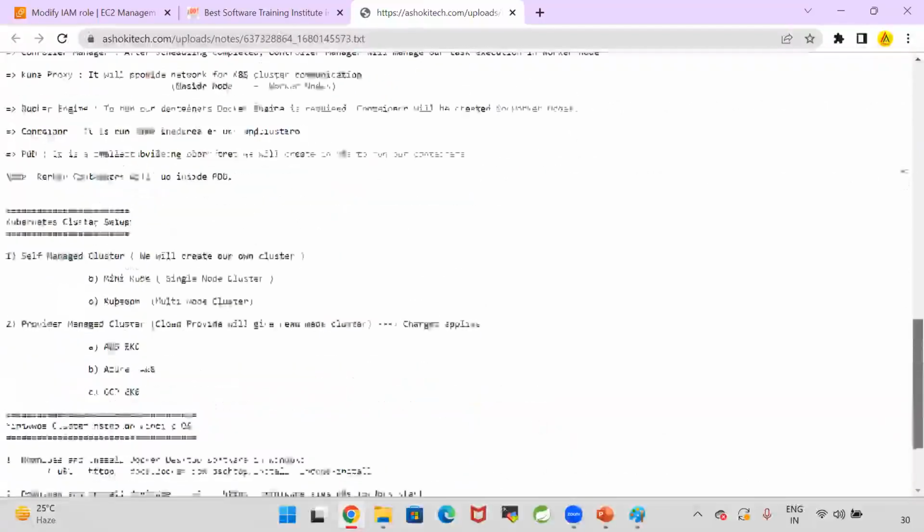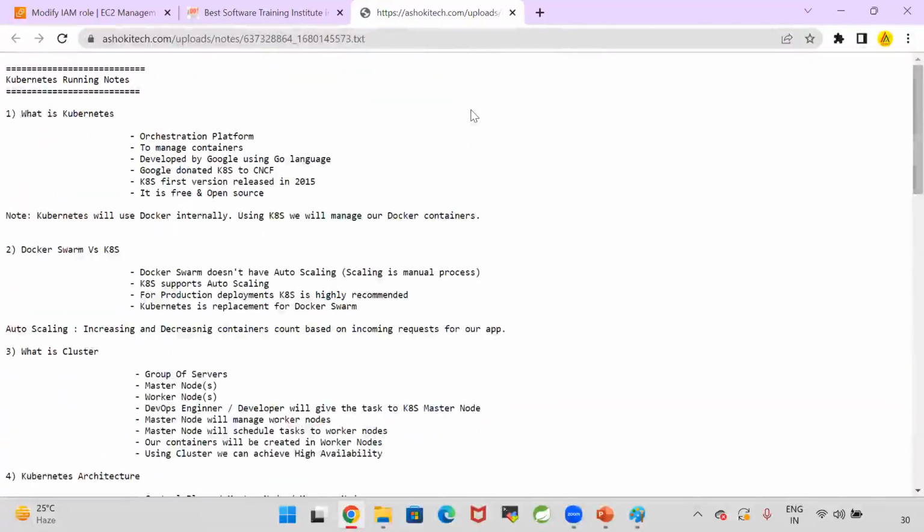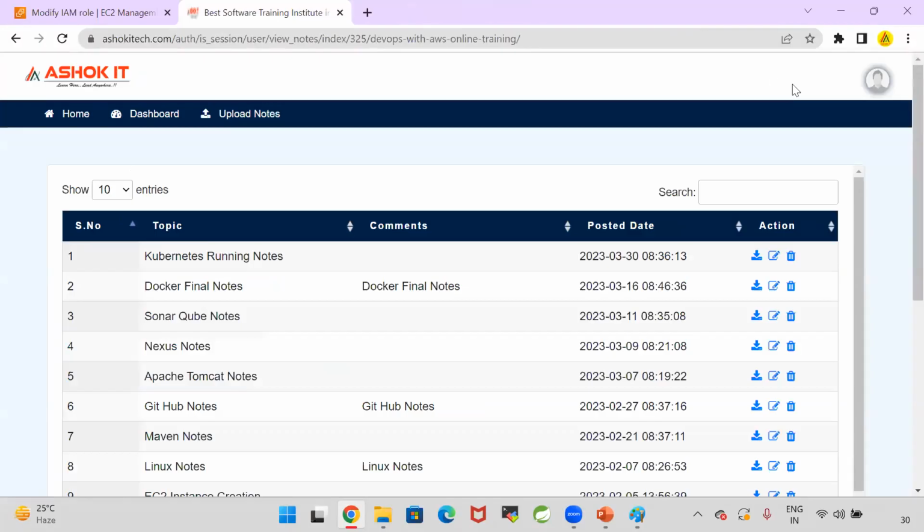Okay. And what scripting language is used in Terraform, sir? That is HCL, sir. It's HCL. That is Terraform's own language.